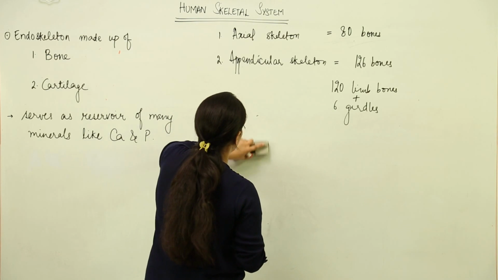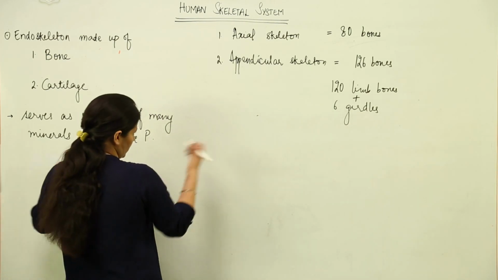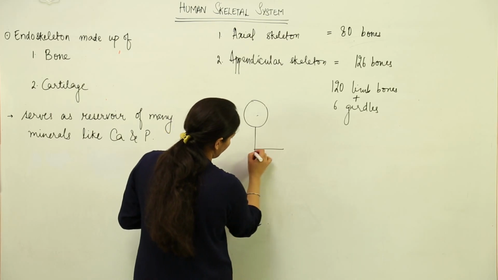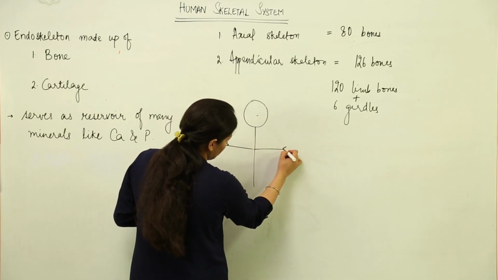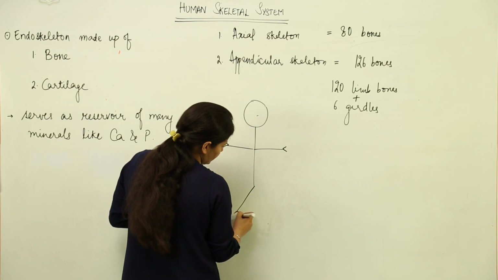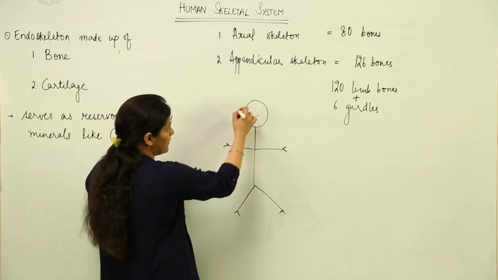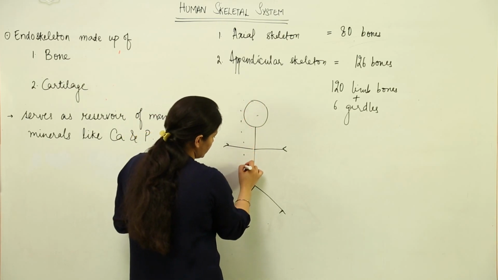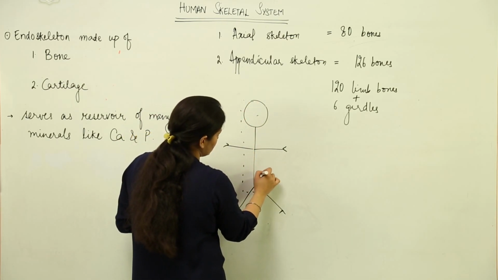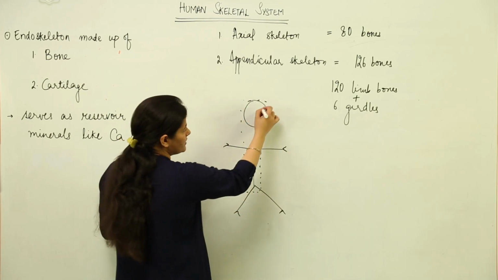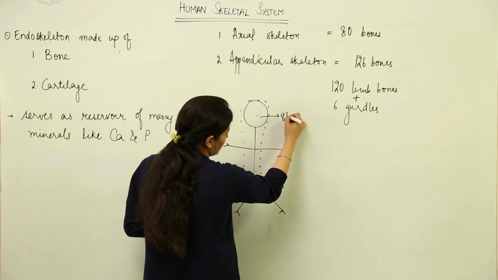The axial skeleton comprises of, now again I am just going to use a line diagram, not a line diagram properly, just stick pictures, the drawings that we use to make. This part, this entire part which lies along the longitudinal axis is known as the axial skeleton. It comprises of the skull, this could be the skull.